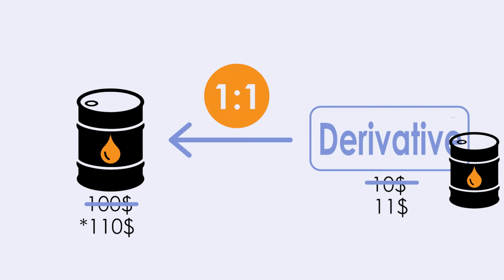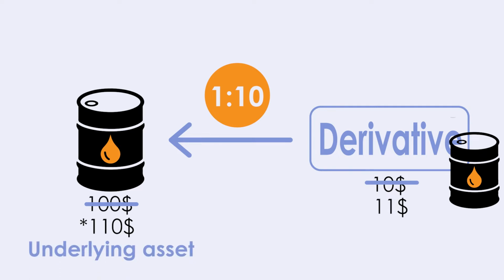If you want to profit more from the development of the oil price, you can buy a derivative which does not replicate the oil price 1-to-1 but 1 to 10. In this case, your derivative will rise 10 times faster than the underlying asset. Your derivative is then no longer worth $11 but $20. Of course, you also have a higher risk because you can lose much faster. As you can see, with derivatives you can bet on price developments without having to buy the underlying asset. In this case, Brent oil.